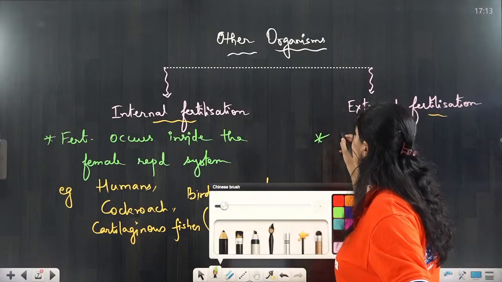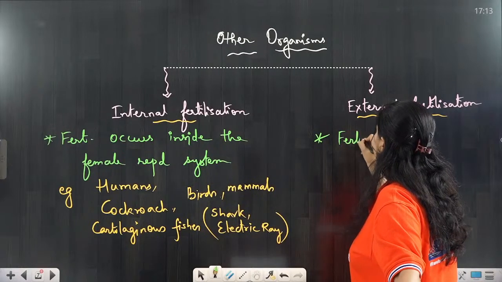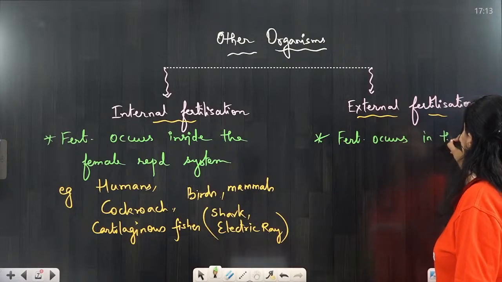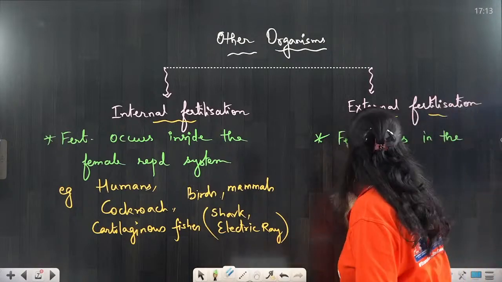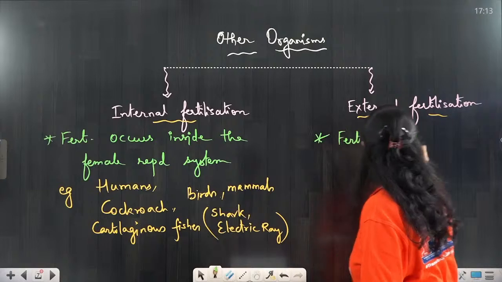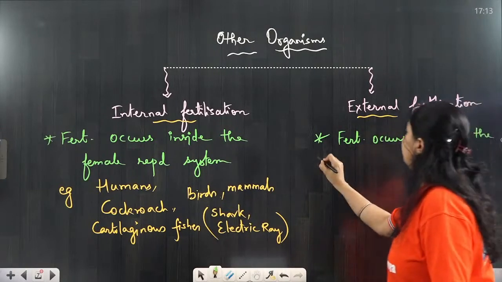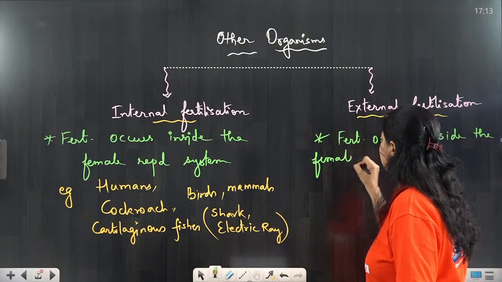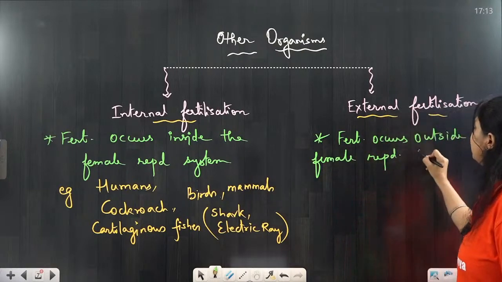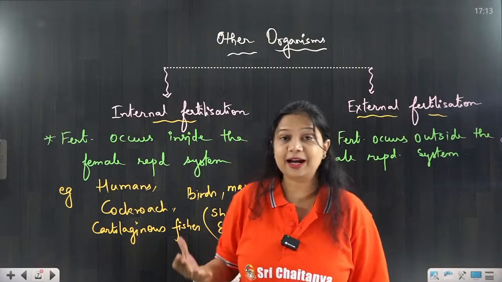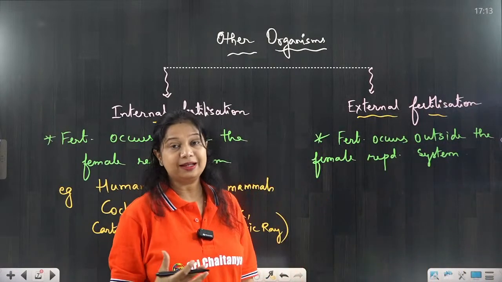External fertilization is the process of fertilization which occurs outside the female reproductive system. Outside the female reproductive system. Now outside the female reproductive system, that means it can occur anywhere else also.